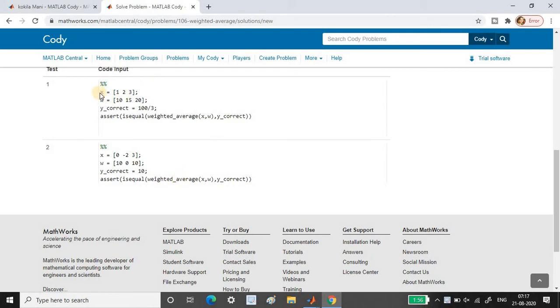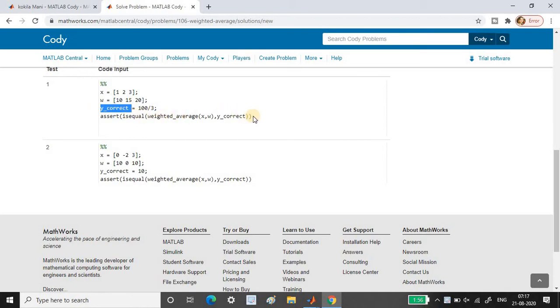Okay, so if you see here, they have given xw, and they have also given the correct answer for it. What this assertion does is check the answer generated by us against this y correct, which is what they have given.